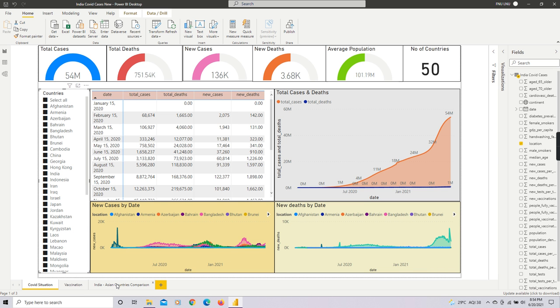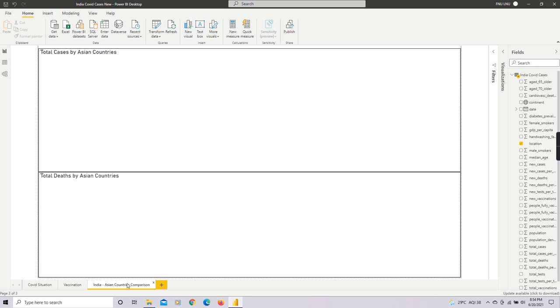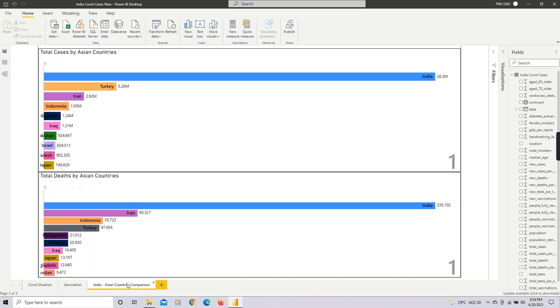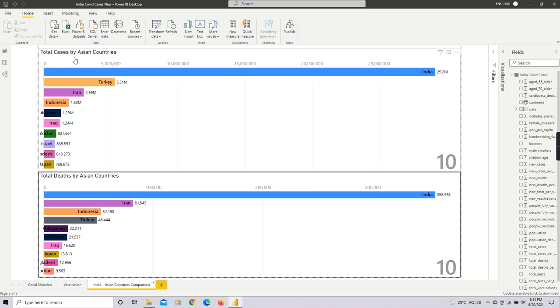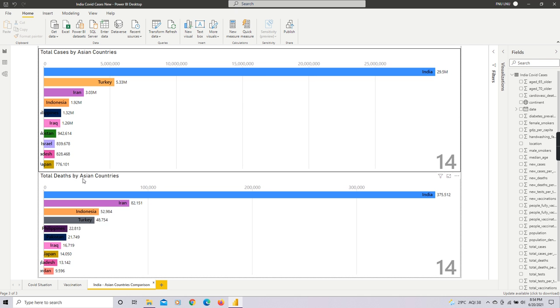Yes, so I have selected all the countries, that is 50. And coming down to this visualization, the comparison, I have used the race chart, animated race chart, which I have downloaded from the Power BI apps. So we can see it has been quite increasing, the total cases by Asian countries and the total deaths by Asian countries.